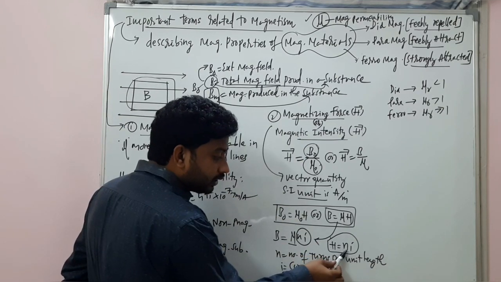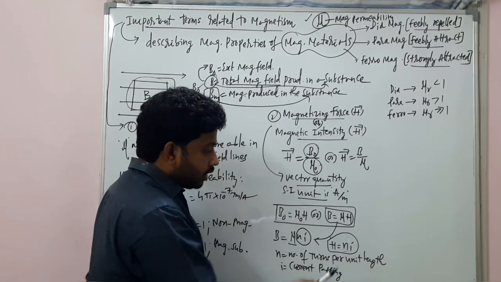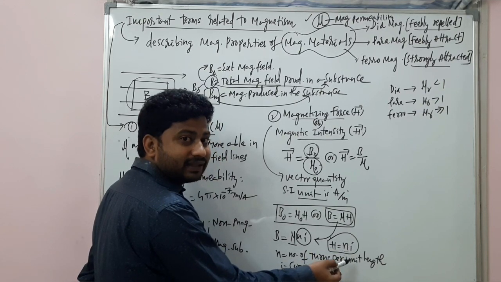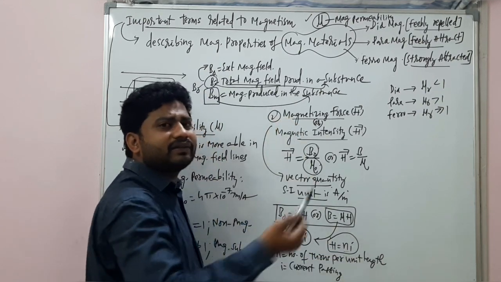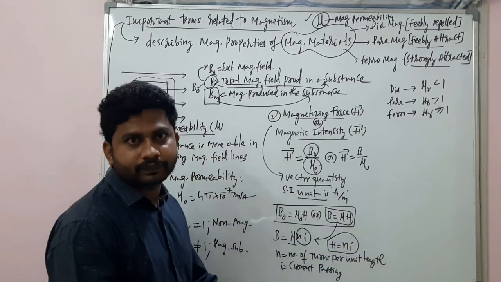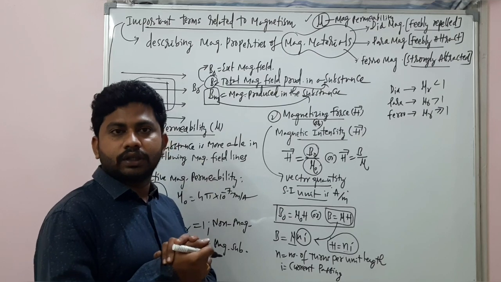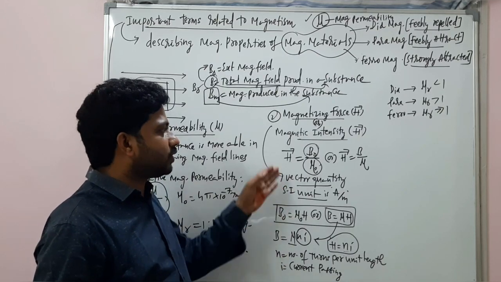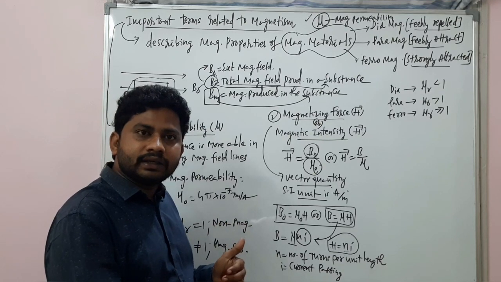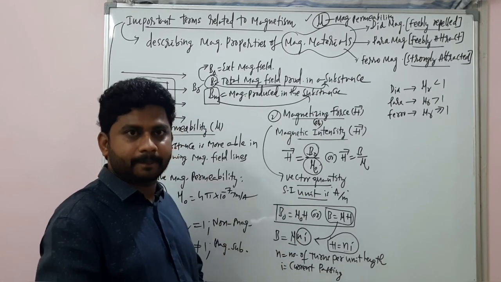Number of turns per unit length into ampere, that is 1 by length into ampere, that's ampere per length. Length SI units are meter, ampere per meter again. The SI unit again you get as ampere per meter. You understand? Clear? Remember this expression. These all expressions are important while understanding the next slide.